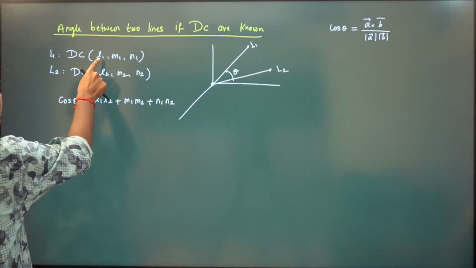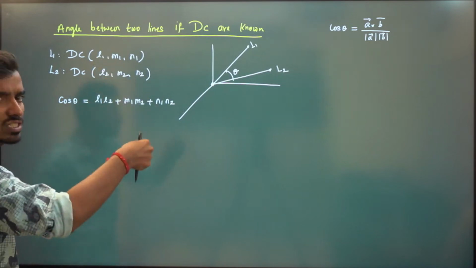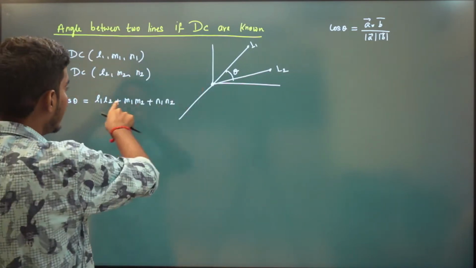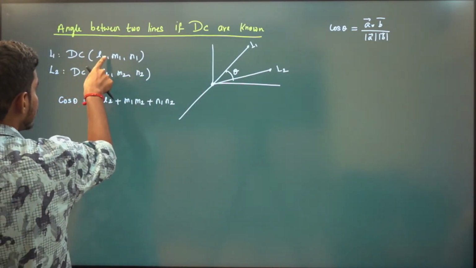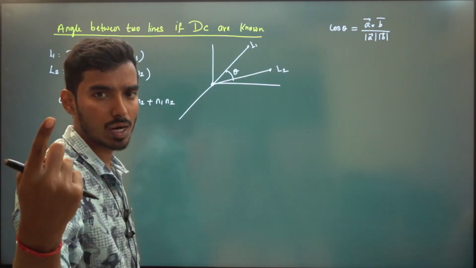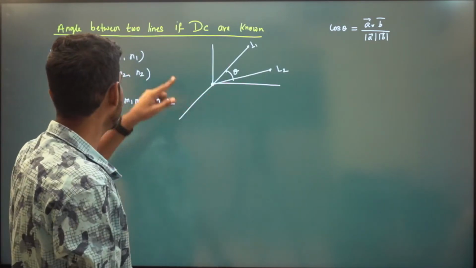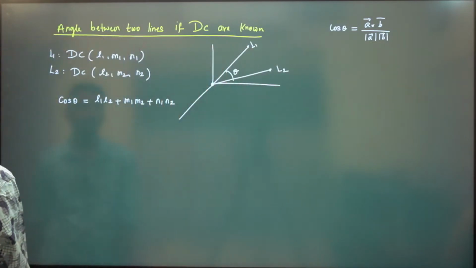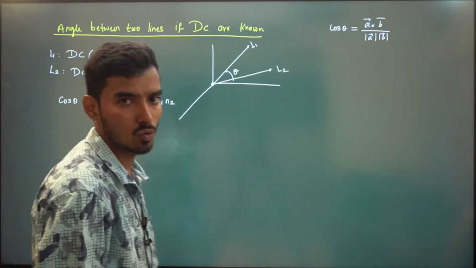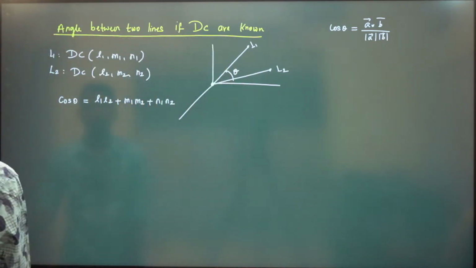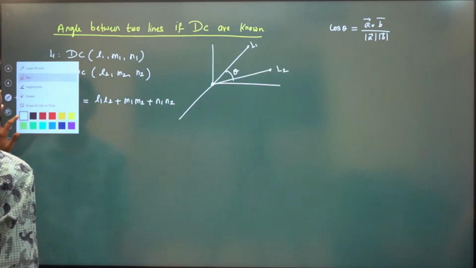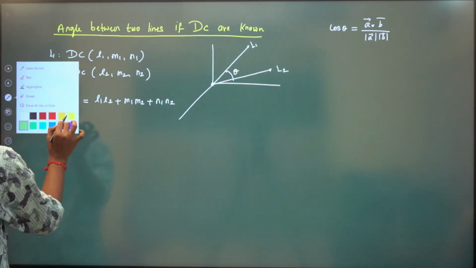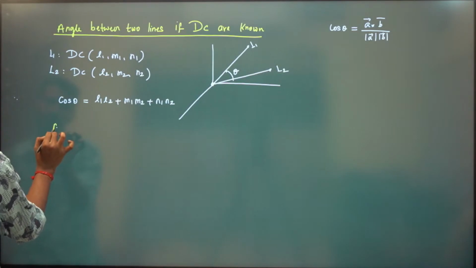See, this is a unit vector, L1 i vector plus M1 j vector. See, divided by root of L1 square, M1 square, N1 square, this is always 1, into root of L2 square, M2 square, N2 square, which is again 1 only. This is the angle between the two lines, if you know direction cosine of the two lines. Angle between the two lines, if direction ratios are known, you can write easily, right?